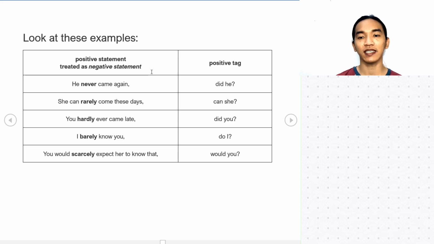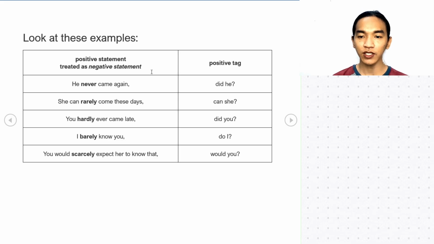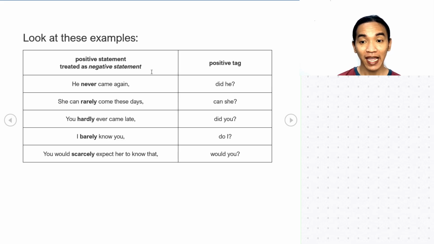Okay, look at these examples here. So we have positive statement but treated as negative. So he never came again. Did he? So you can see here negative, so positive. Okay, now why did we use did? So you can see that we don't have any auxiliary verb here, but we only have your main verb came. And came is in the past tense. So what is the rule? If we have the main verb, okay, and then we just use do. However, this is in the past, then we have to use did. Okay. Next sentence. She can rarely come these days.